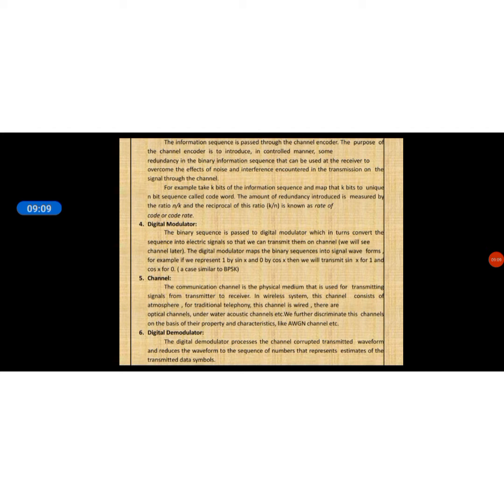In a wireless system, this channel consists of the atmosphere. For traditional telephony, the channel is wired. There are optical channels, underwater acoustic channels, etc. We further discriminate these channels on the basis of their properties and characteristics.